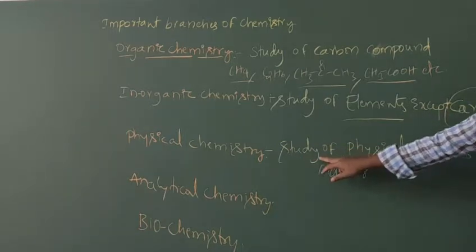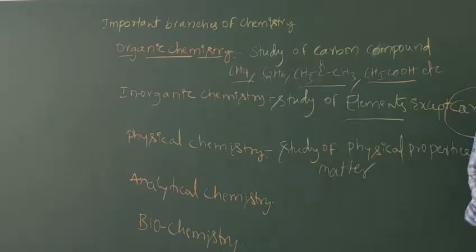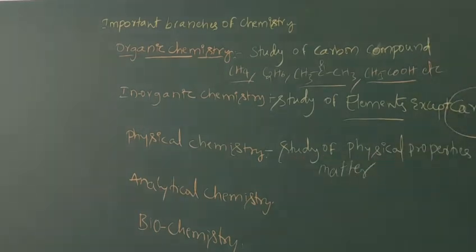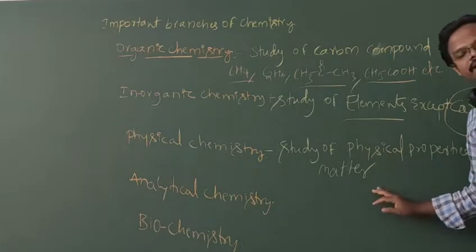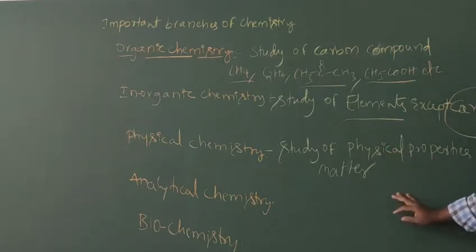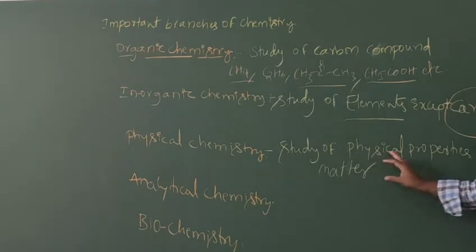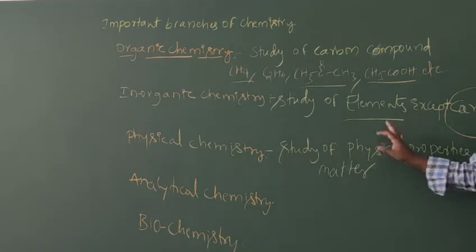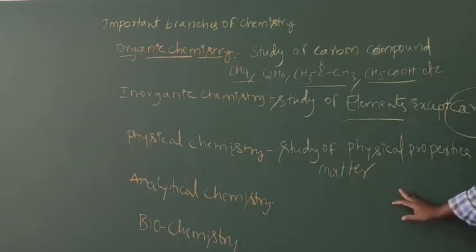It is the branch of chemistry which deals with physical properties of matter like bond angles, energy of a molecule, the type of bond which holds two atoms, the shape and the geometry of a molecule. All this comes under physical chemistry.